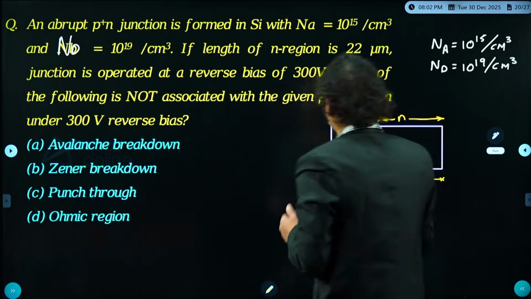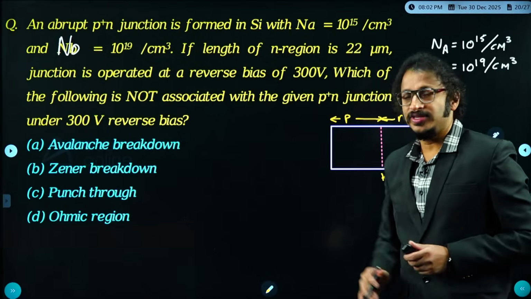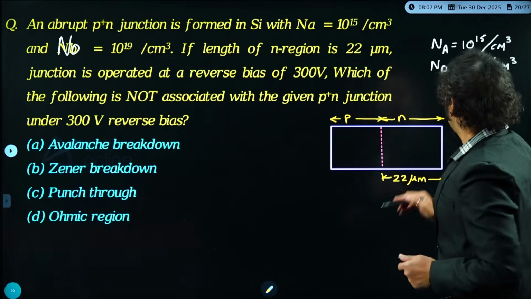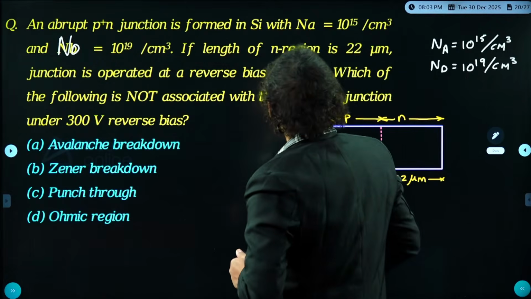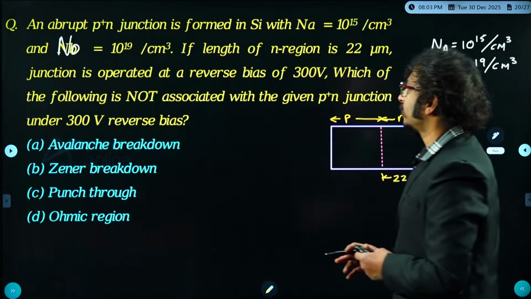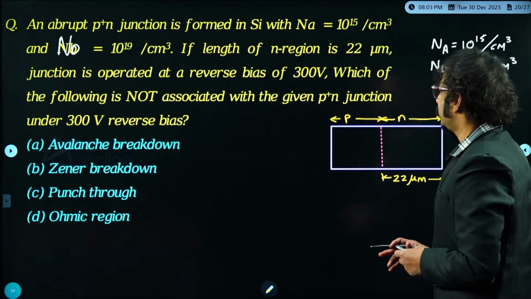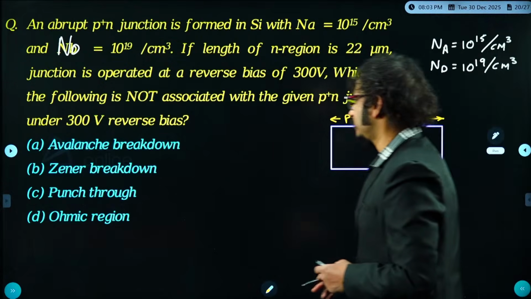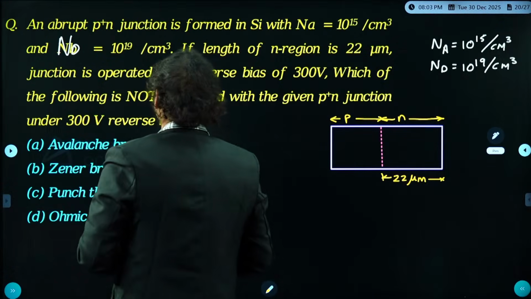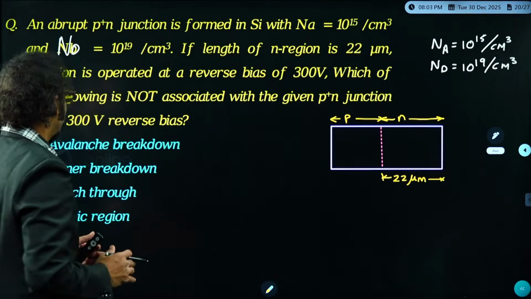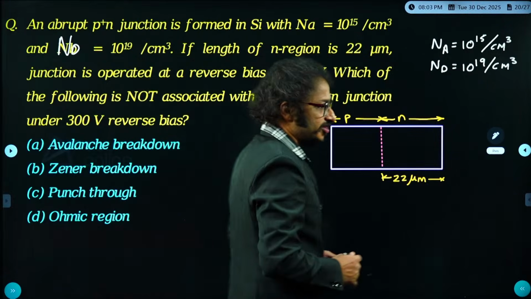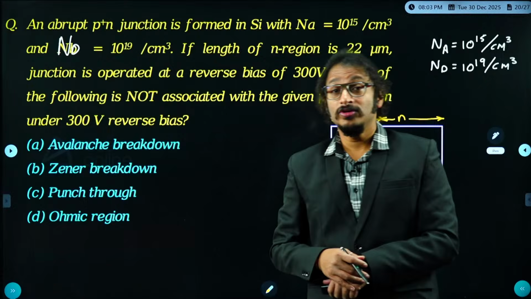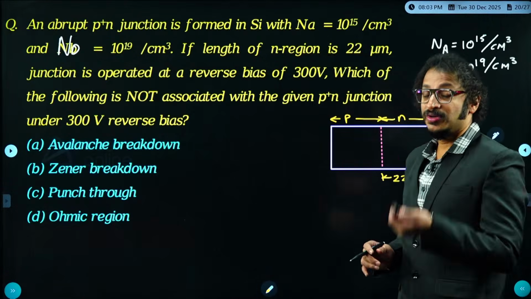The length of the N side, where the length of the N region is 22 micrometers, and the junction is operated at a reverse bias of 300 volts. Which of the following is not associated with the given P plus N junction under 300 volt reverse bias?